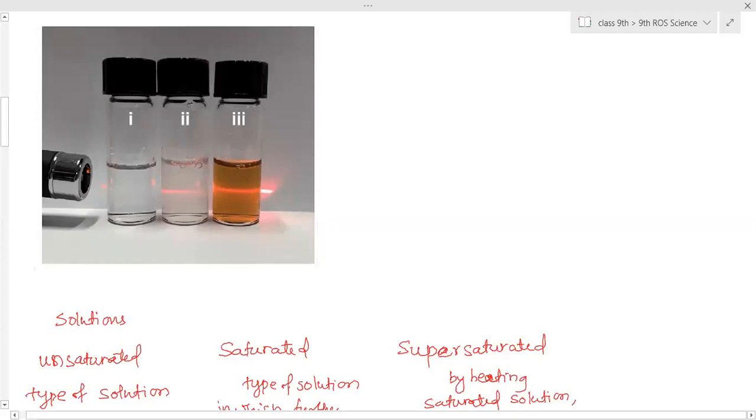Now how does that happen and why does that happen? How are we able to see the path of the light? Ma'am, are these three all solutions? No, this one is a solution, this is a suspension, and the middle one is a colloid.